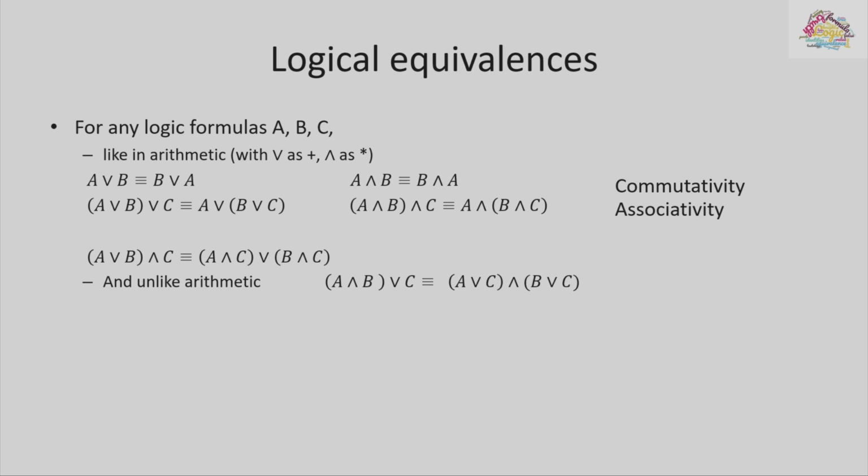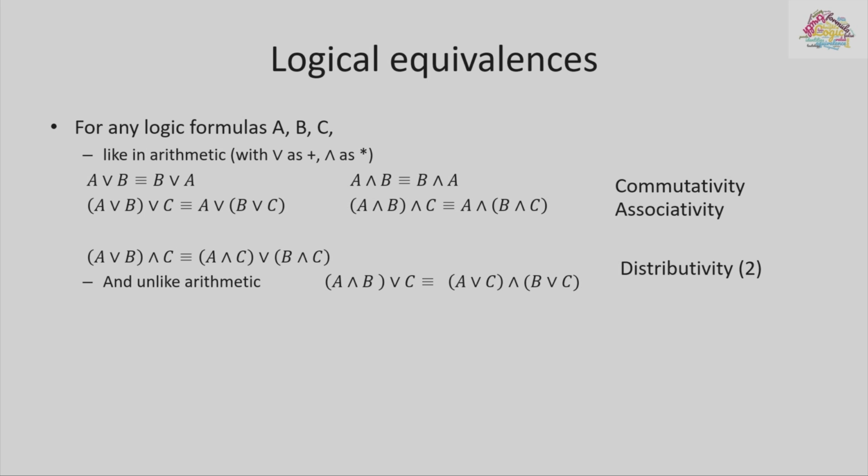But in logic, you could do more. In arithmetic, if you have 2 times 3 plus 1, you could never get it in the form 2 plus 1 times 3 plus 1. In logic, because the rules here are a little bit different, we can do this. So in logic, we have that really strange looking rule from an arithmetic perspective, which is a dual rule to the previous one, which says A and B or C is the same as A or C and B or C.